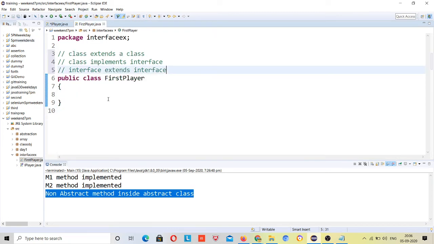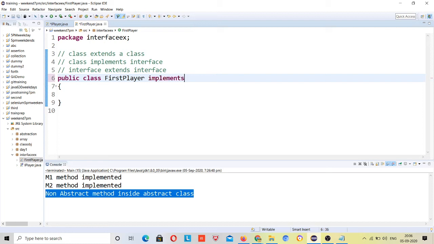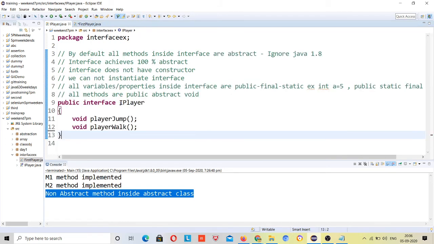So first layer, right? This first layer implements interface iPlayer, right? I have not saved this. Let me save it, iPlayer.